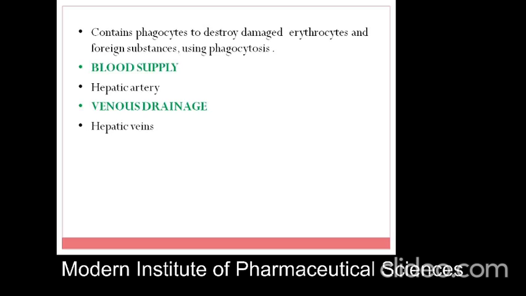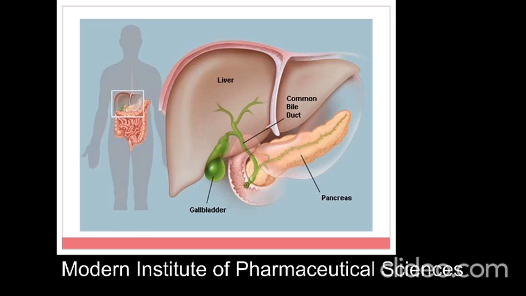The liver contains phagocytes, which are important for killing microorganisms. It includes phagocytes to destroy damaged erythrocytes and foreign substances using phagocytosis. Blood supply: the artery used is the hepatic artery, and the hepatic vein drains into the CVS. Basic diagram: liver and gallbladder. The gallbladder is attached at the posterior part, and the pancreas is attached posteriorly to the liver.